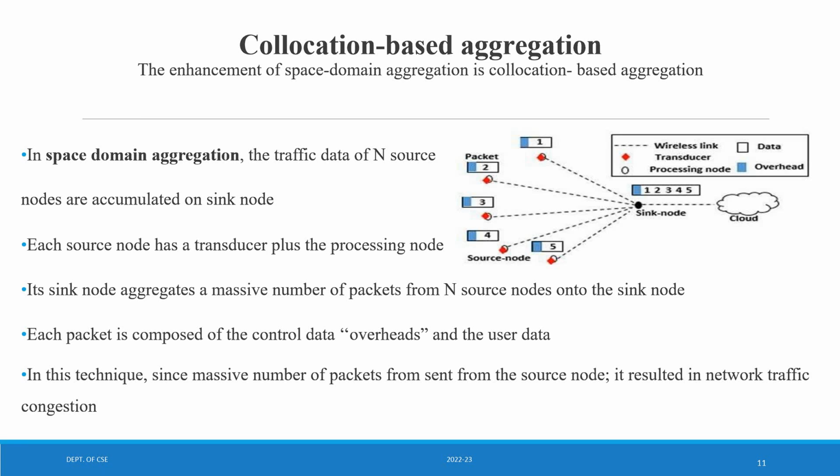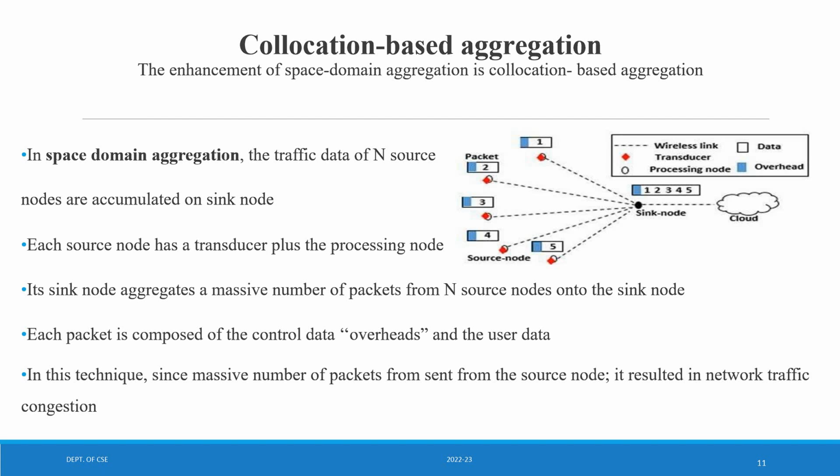Each packet is composed of control data, overheads, and the user data. In this technique, since a massive number of packets are sent from the source nodes to the sink node, it results in network traffic congestion. This is a simple space domain aggregation as shown in the diagram.